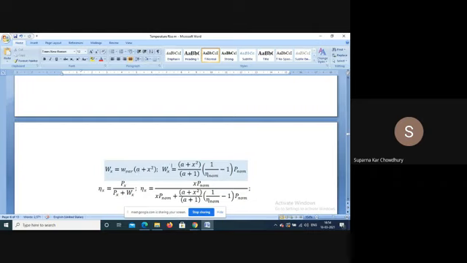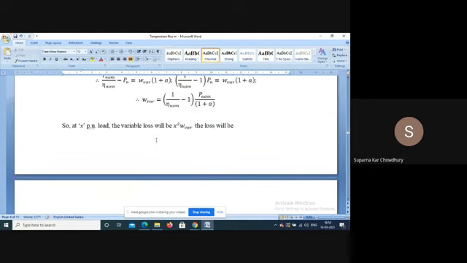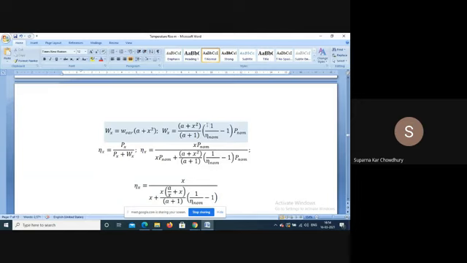So your Wx will be (A + X²), and this W variable is replaced by this expression: (1/η nominal − 1) × P nominal / (1 + A). So η X is equal to Px by Px plus Wx.